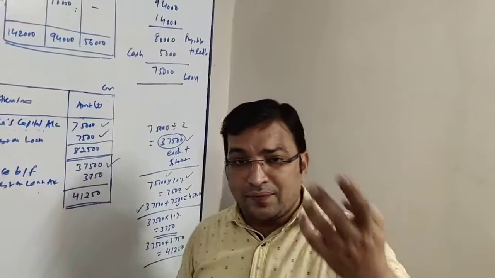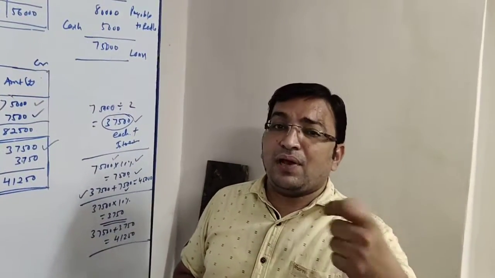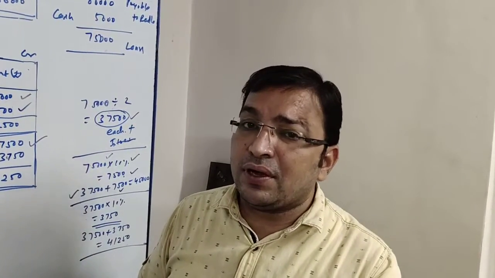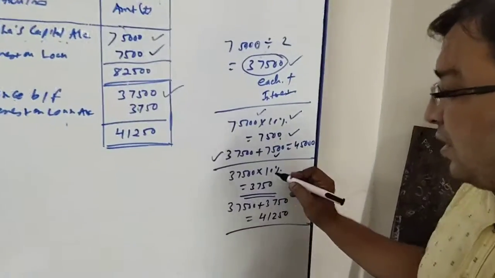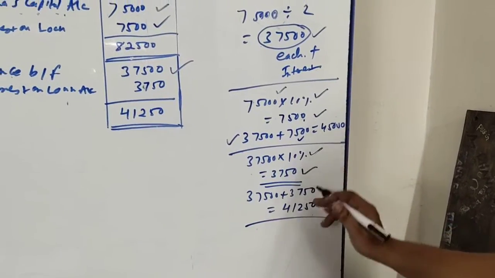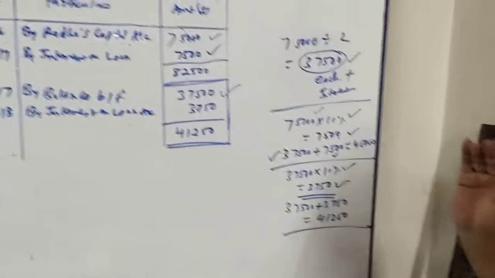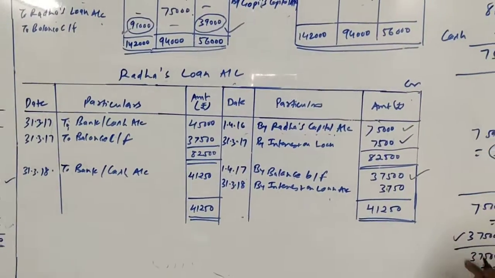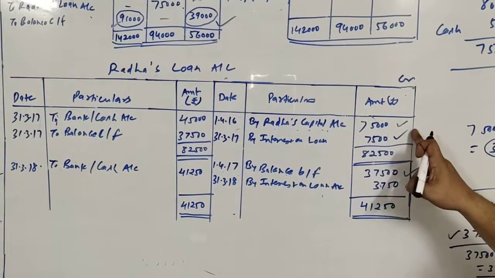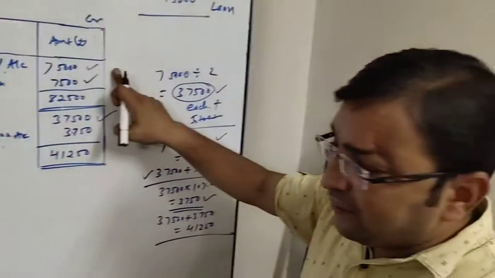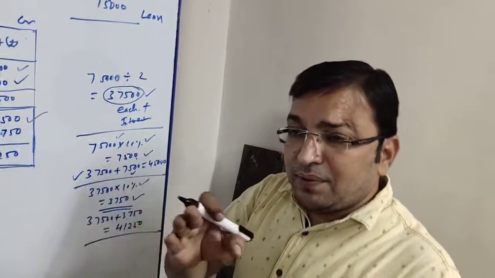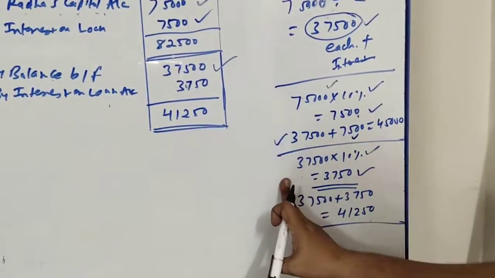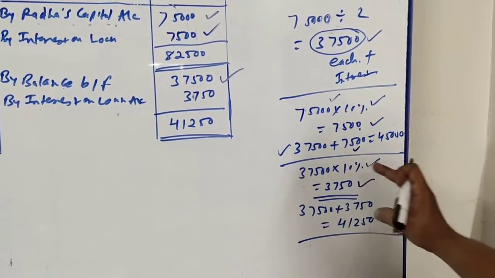Now again friends, after completion of another 1 year we will have to pay the second installment along with interest, but before paying anything we have to give effect of interest. So now on 37,500, 10% interest will be 3,750. This is the thing you have to keep in mind. Now the due amount is only 37,500, so interest will be calculated on this amount, not on the entire amount. Earlier the entire amount of 75,000 was due to be paid. Out of that, 50% we have paid. So on the remaining amount which is yet to be paid, only on that will interest be calculated, which is 10%.